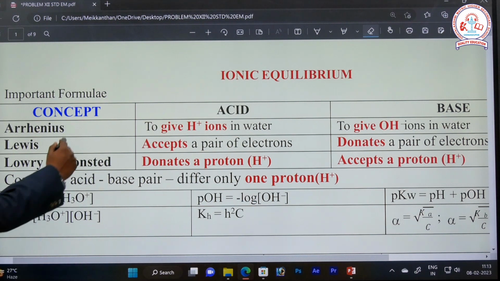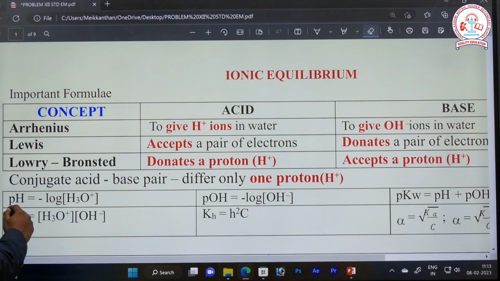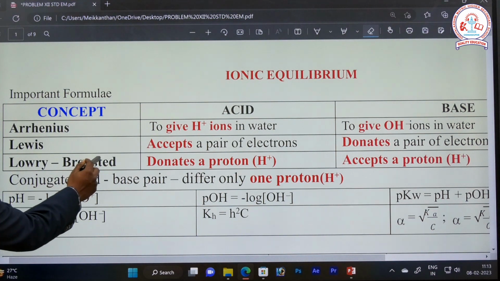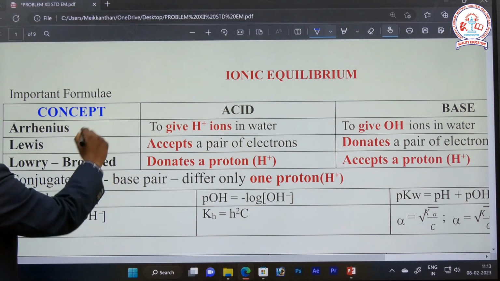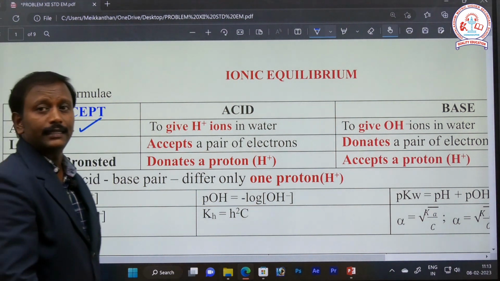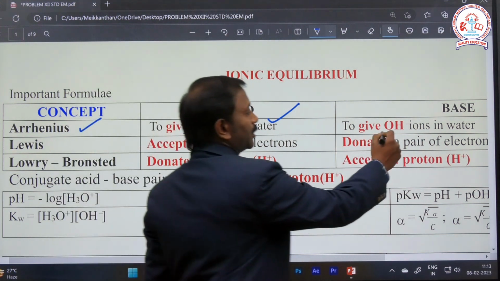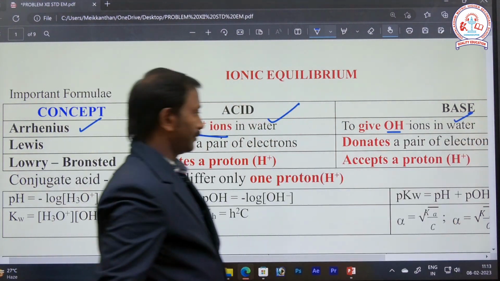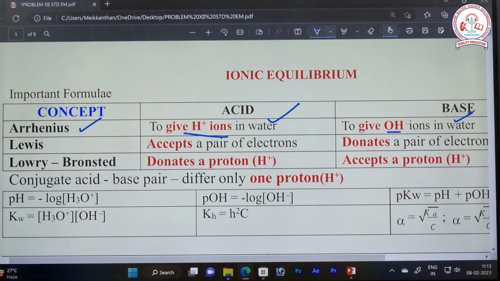One is the Arrhenius theory: an acid gives H plus ions in water and a base gives OH minus ions in water. So we conclude what is meant by acid and what is meant by base.